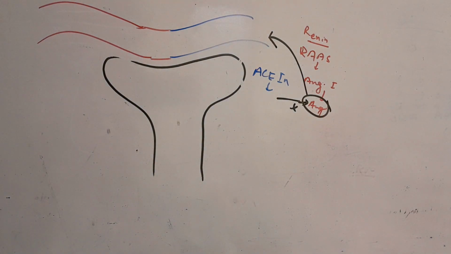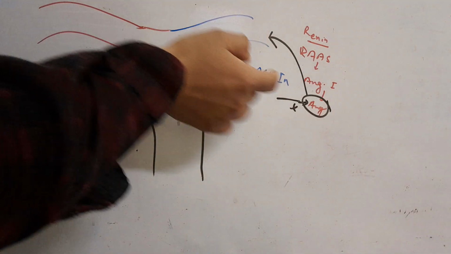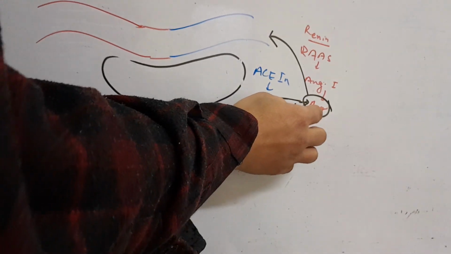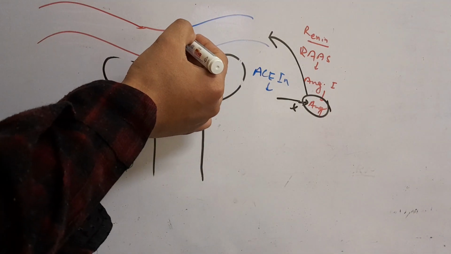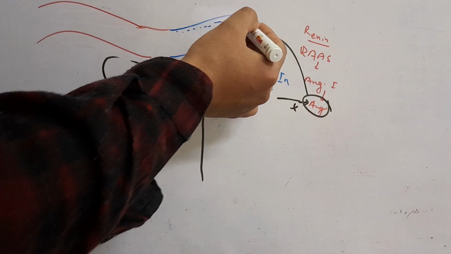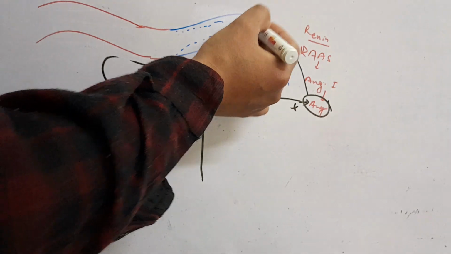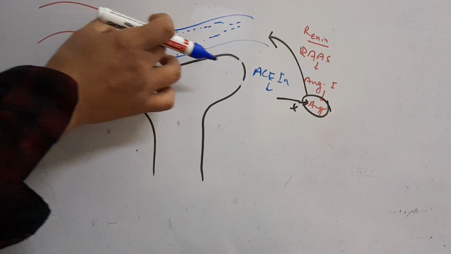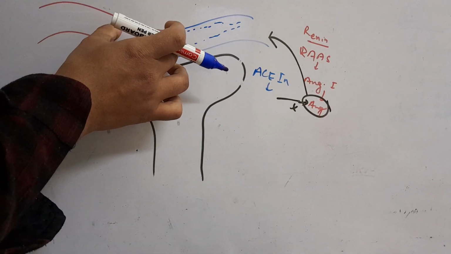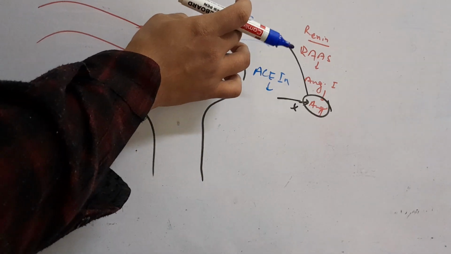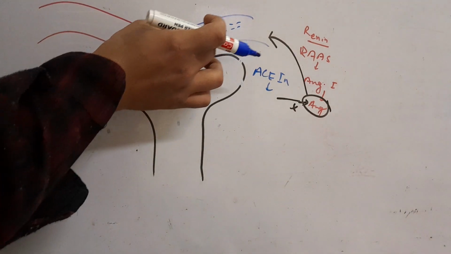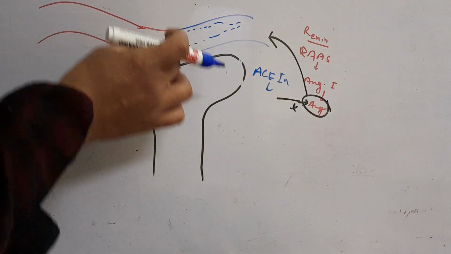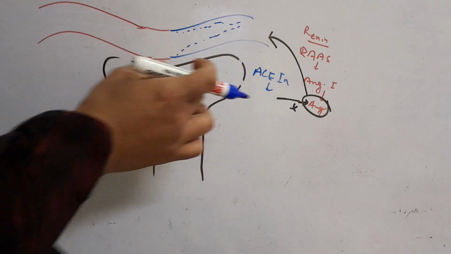And what we need to know is that the function of angiotensin is to constrict the efferent arterioles. In the normal case, the angiotensin constricts the efferent arterioles. Because of this constriction, the inflow blood will be accumulated in the glomerulus, or let's say the GFR will be maintained. Because of constriction, there will be accumulation, and effective filtration will be there.